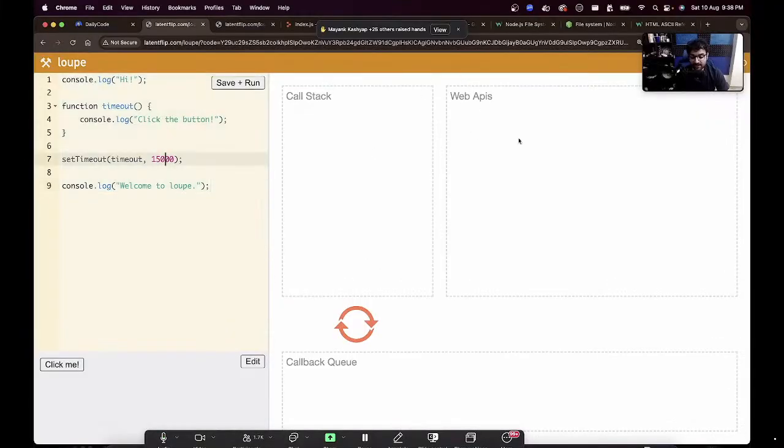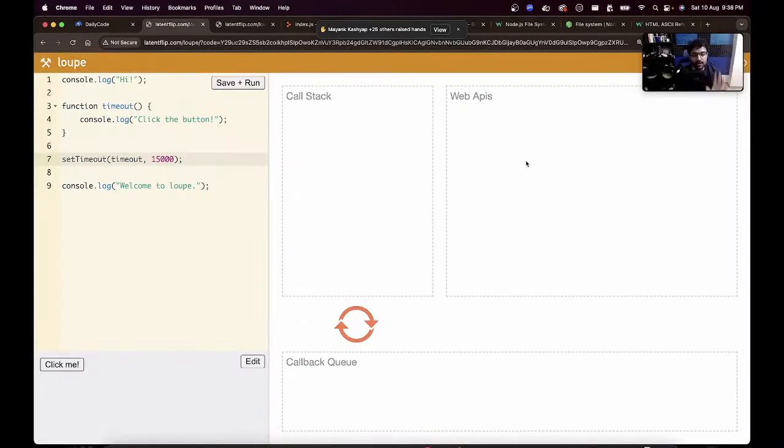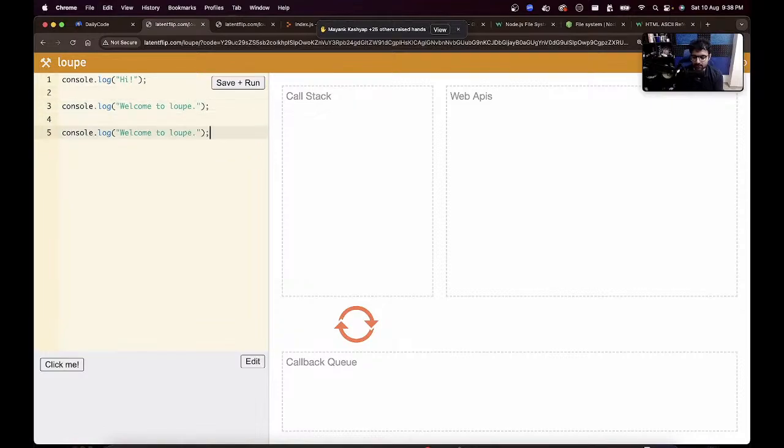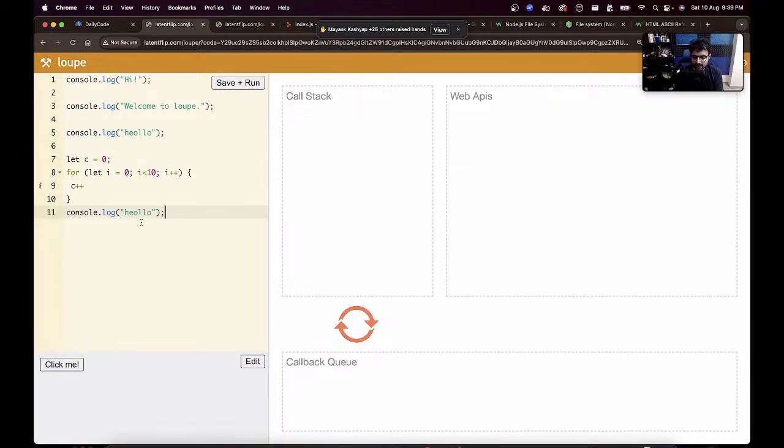And it will publish something on web. If console.log high gets pushed on. Here's something more complicated. Let's make everything simple. Console.log high, console.log loop, console.log. And then let me introduce a formula for like 0, something like this.